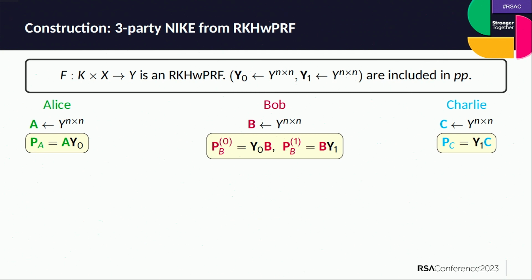Next, Bob is going to publish two matrices, Y0·B and B·Y1, where B is Bob's own secret randomness, and Y0 and Y1 are the public matrices included in the public parameter. And finally, Charlie is going to compute P_C, which is equal to Y1·C. Again, C is Charlie's secret randomness, and Y1 is included in the public parameter.